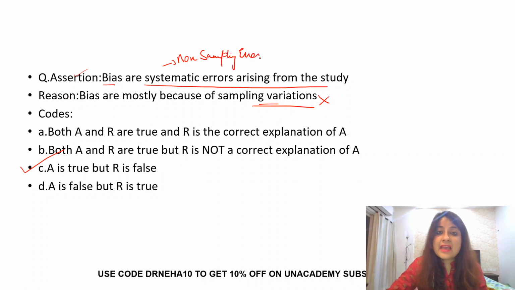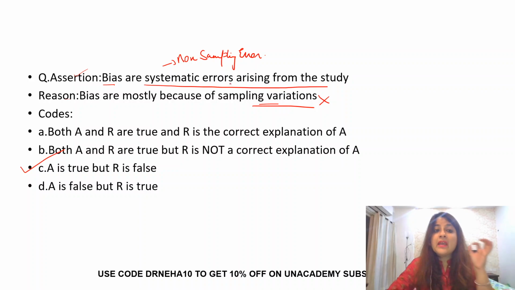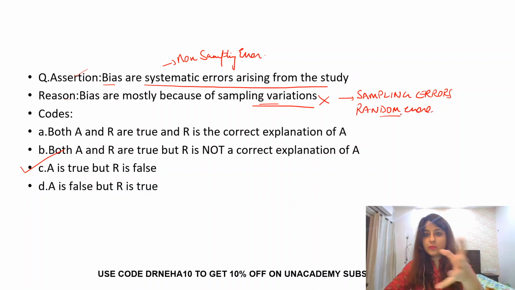These errors arise during designing of the study, collecting data, taking measurements, and doing analysis. But what are those errors that arise because of sampling variations? They are known as sampling errors, or what we also call random errors. Just a minute later we are going to see the exact difference between them.